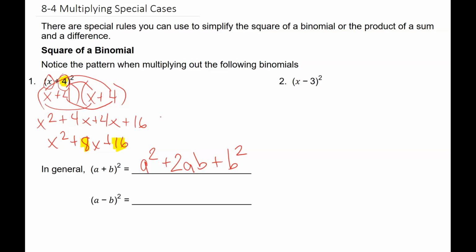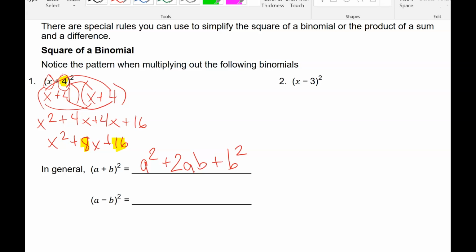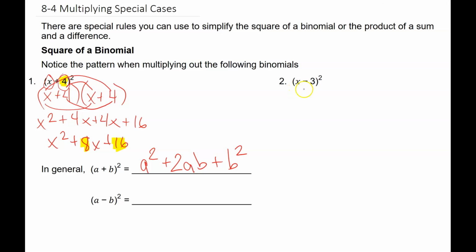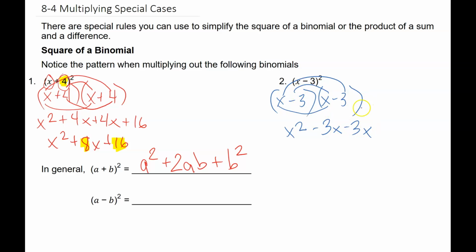Now, it looks a little bit different when we are dealing with a subtraction problem. So again, x minus 3 quantity squared. Firsts is x times x. Outers is minus 3x. Inners is minus 3x. And lasts are plus 9.